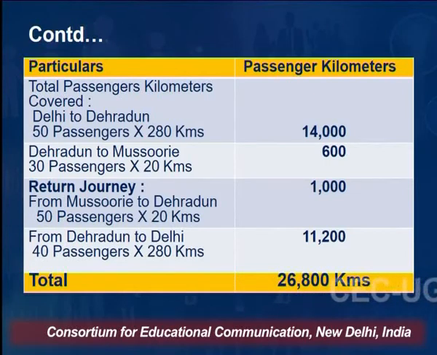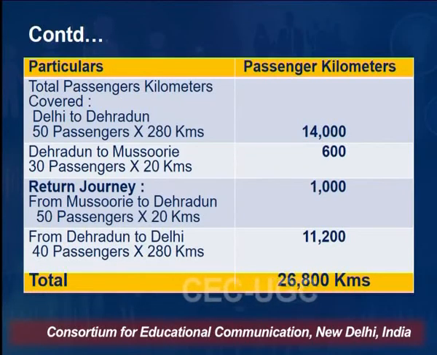After that, for the return journey from Mussoorie to Dehradun, we had 50 passengers covering 20 kilometers. It is giving me 1000 passenger kilometers, and for the remaining Dehradun to Delhi we had 40 passengers, covering the entire 280 kilometers. So that comes to 11,200 passenger kilometers. So total passenger kilometers come to 26,800.